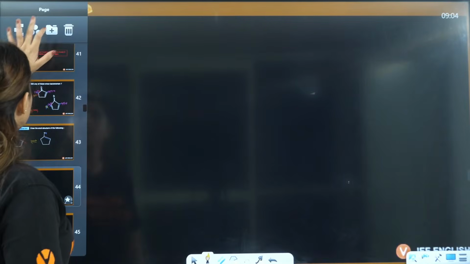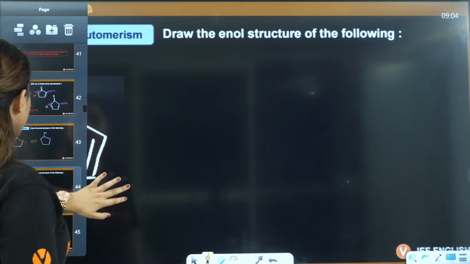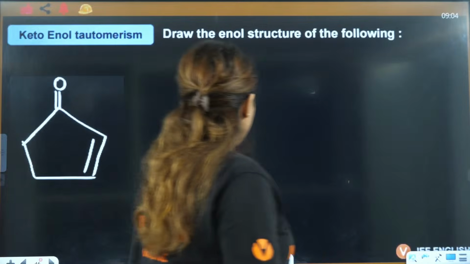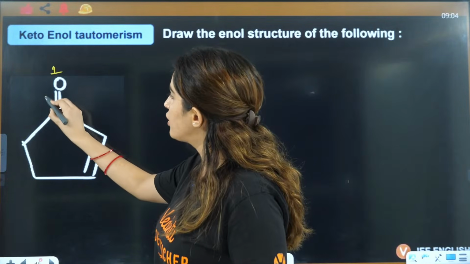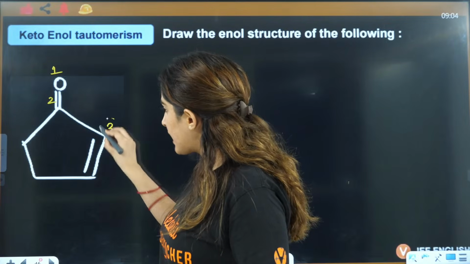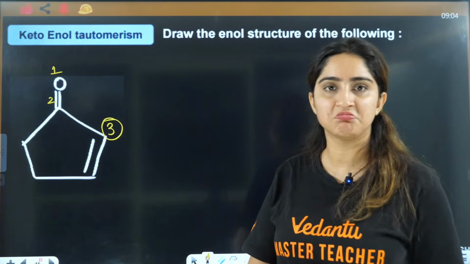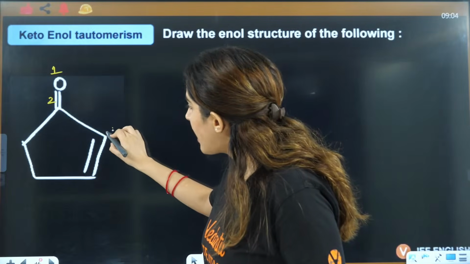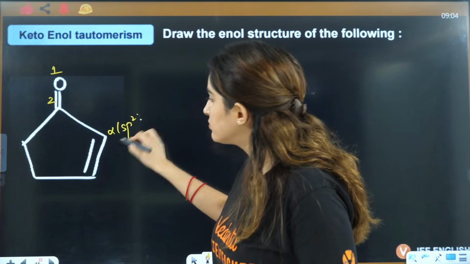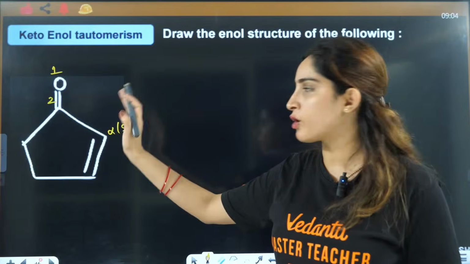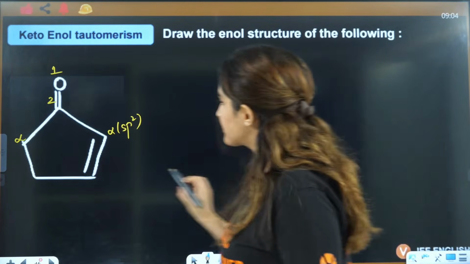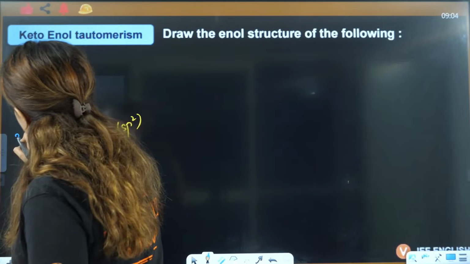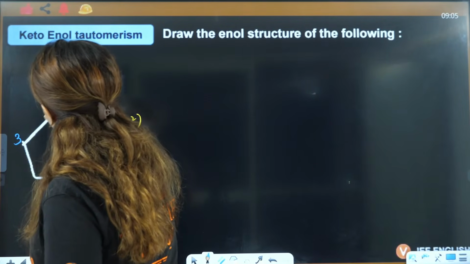Now let's talk about this particular tautomerism. Enol structure of this one. How do you draw that? This is 1, 2. Can I take this as third? No. Why? Because this alpha is sp2. So tautomerism in this case is not possible. So I will have to take this alpha, so that I will take as third. So it will be 1, 2, 3.